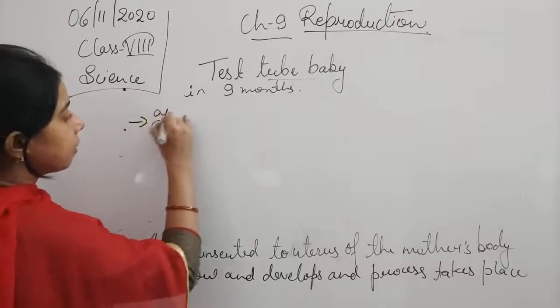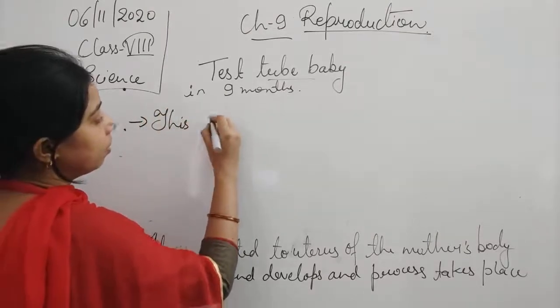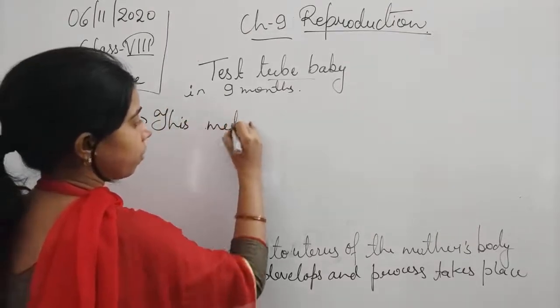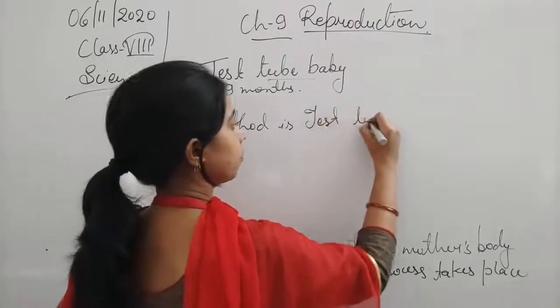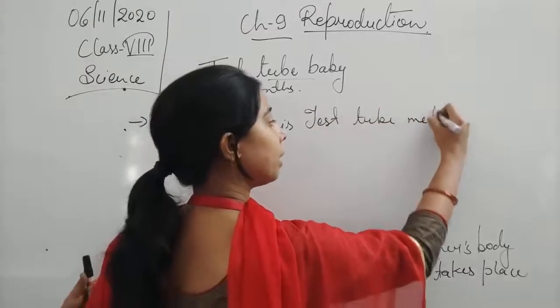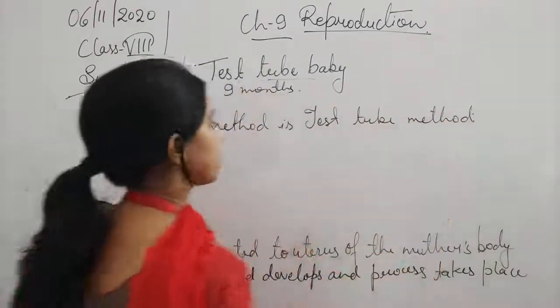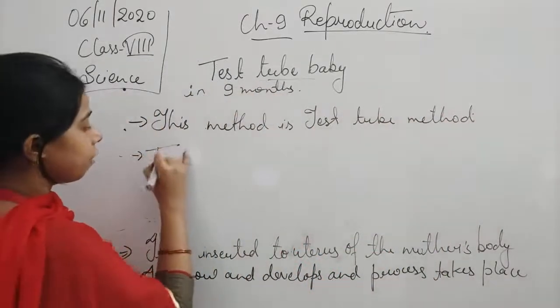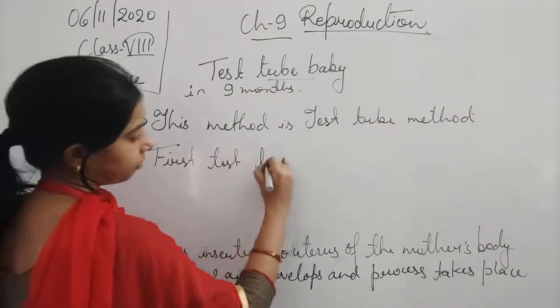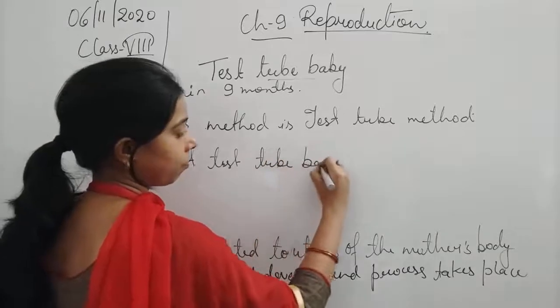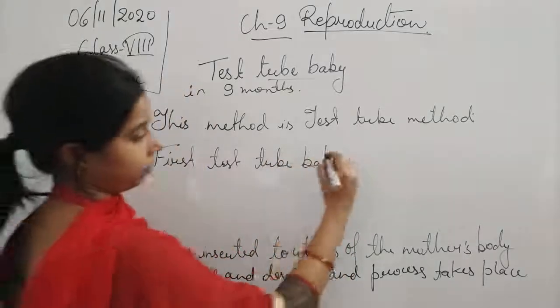So this method is the test tube method, and the baby is known as a test tube baby. The first test tube baby is Louis Brown.